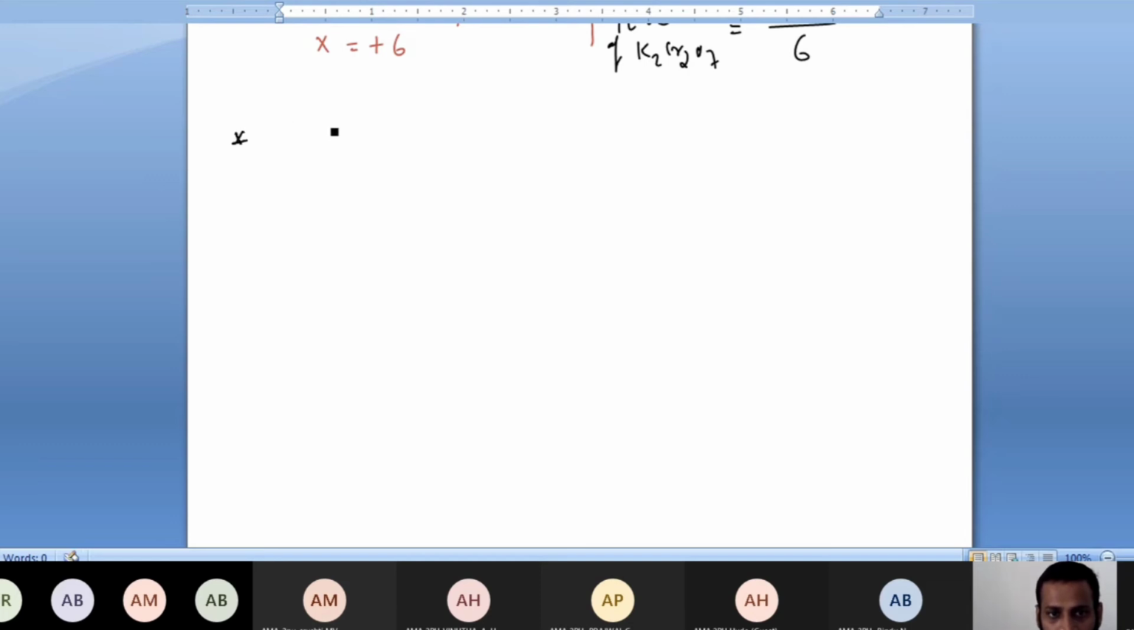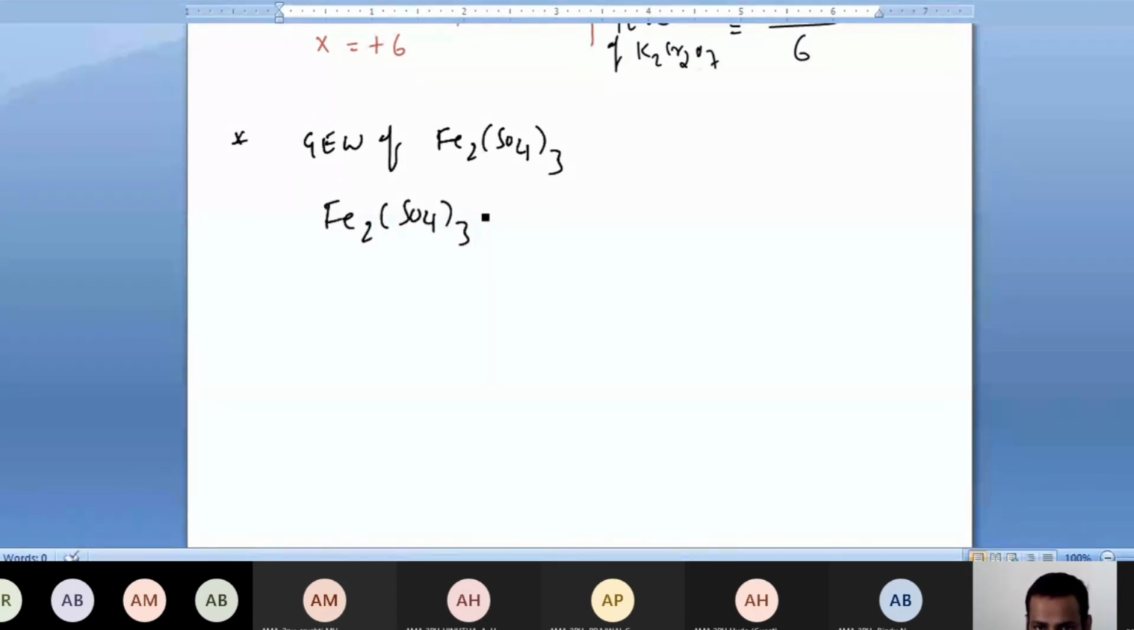Okay, so next I want the gram equivalent weight of Fe2(SO4)3. Okay, if they ask like this, we cannot say the gram equivalent weight directly. So you have to know what the change in oxidation state is. In any medium, Fe2(SO4)3 during a chemical reaction always turns to FeSO4 actually. Okay, in a particular reaction.